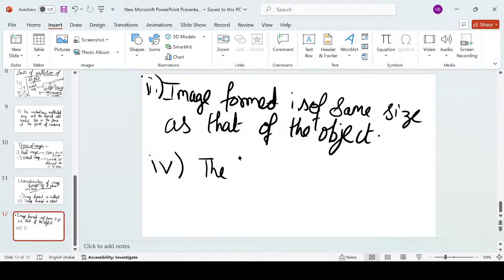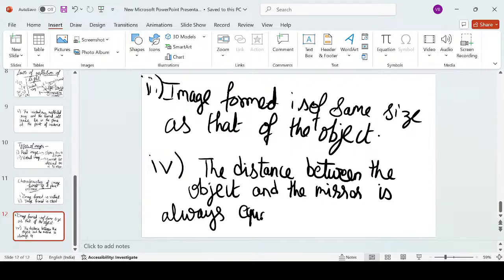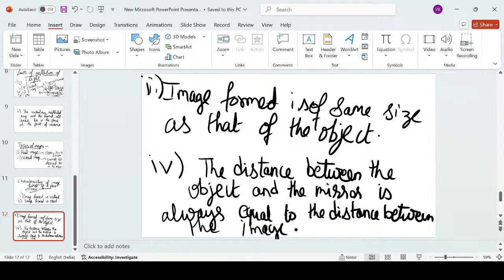Now comes the fourth property. The distance between the object and the mirror is always equal to the distance between the image and the mirror.